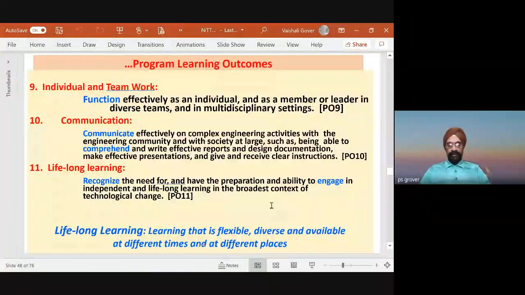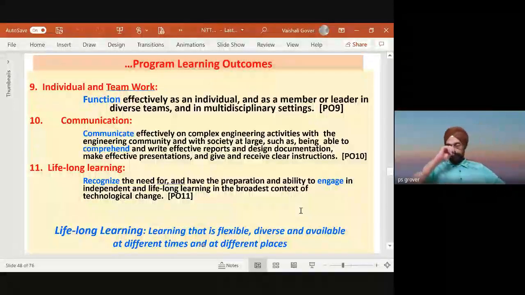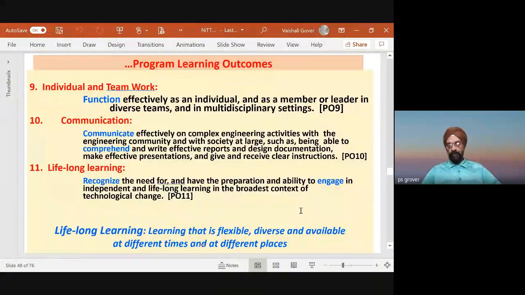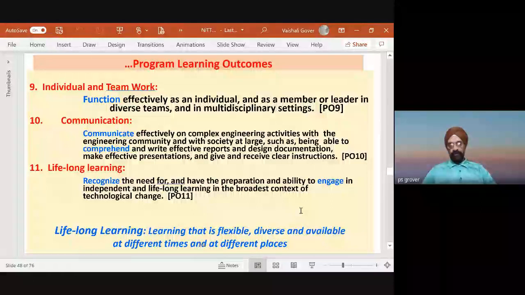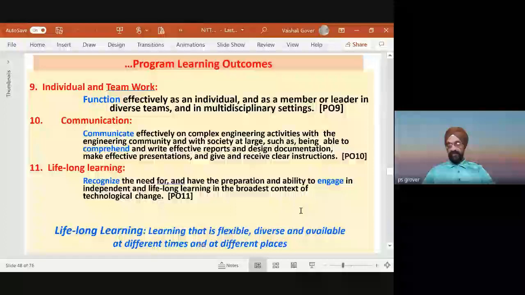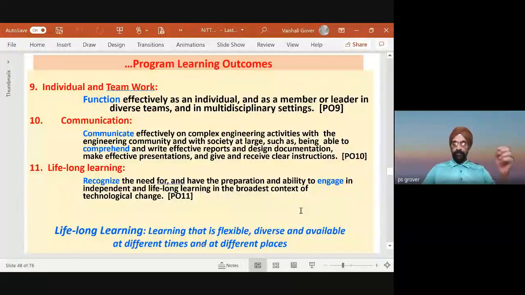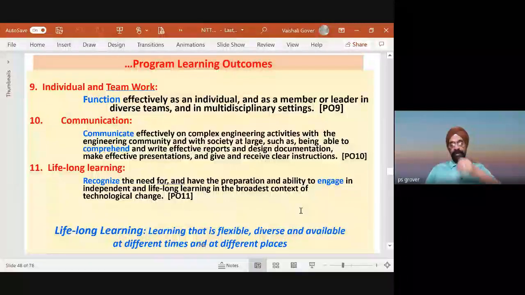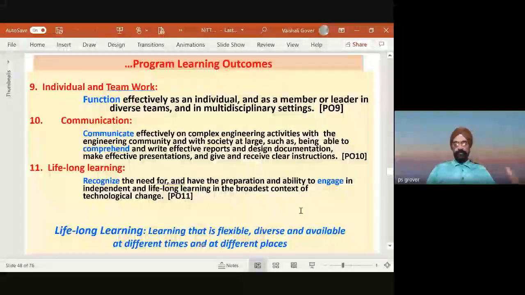And when I say lifelong learning, why is it important? In today's time, you know, life is becoming project based. Any work is project based. Now every project will involve different skills, every project will involve a different kind of learning, and so on. So the objective of, let's say, a BTech or a pharmacy or any program should be a lifelong learner. That means the student should have developed the habit of learning by herself or himself, should be an independent thinker, and so on.